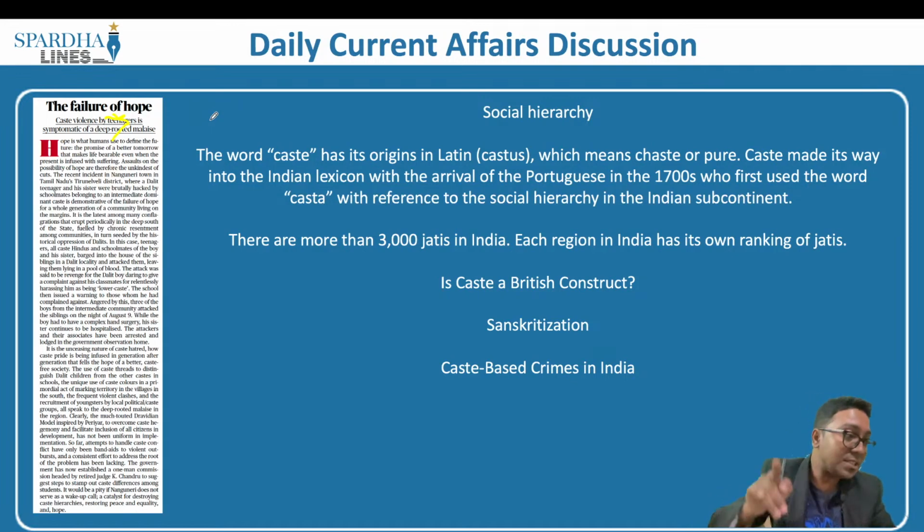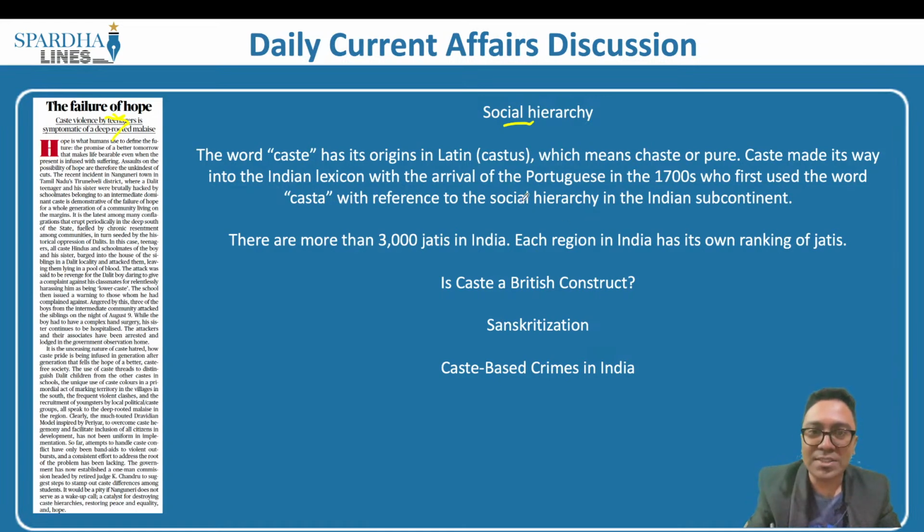So what is a caste? It is nothing but a social hierarchy attained at the time of birth, and this particular concept basically enunciates the concept of purity as well as social status in the society. So it is nothing but a social hierarchical constraint that is present in the country.